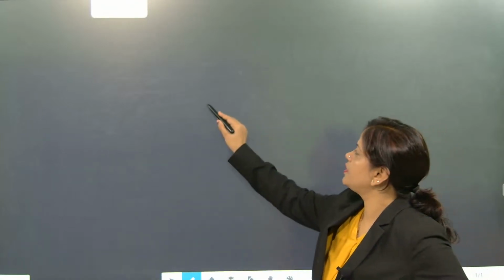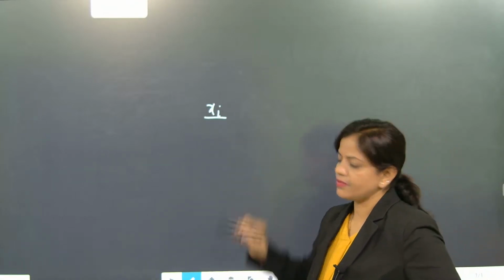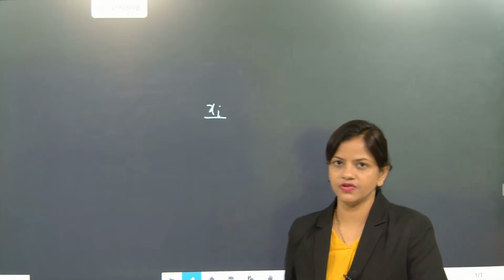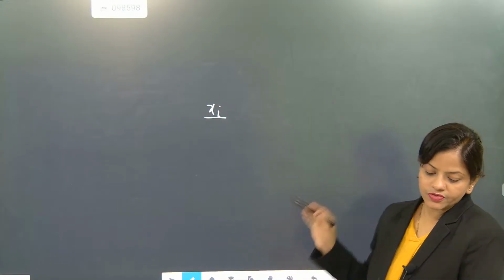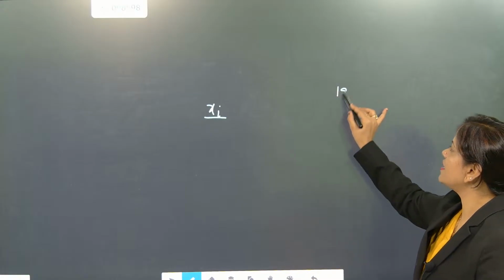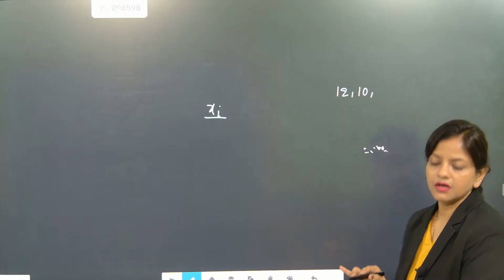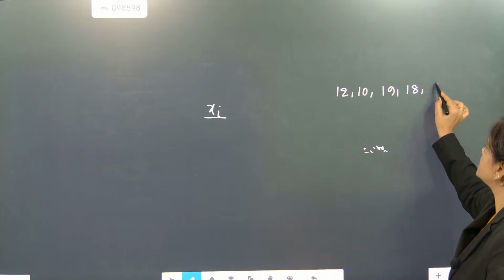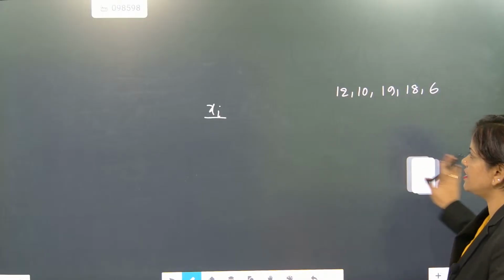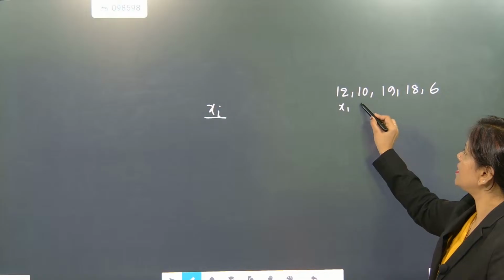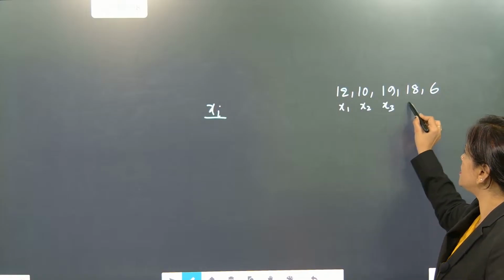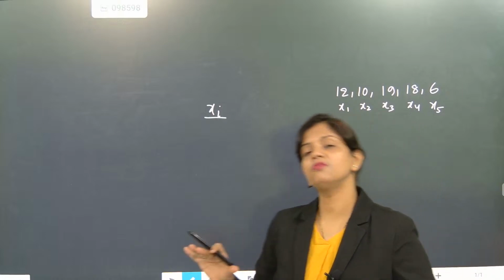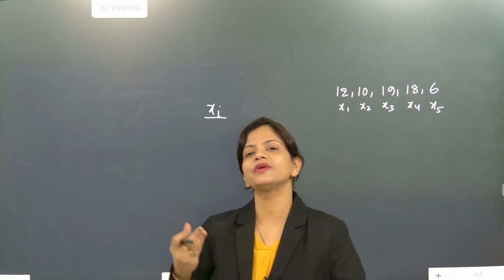Okay, fine. How to do it. So xi is coming. So xi observation means we are going to calculate for 5 observations. Okay. So 5 observations are there. Just randomly I am giving you 10, 12, 10, 19, 18, 6. So 5 are there. X1, X2, X3, X4, X5. Now beta, here no numbers are repeated, so frequency will become 1.